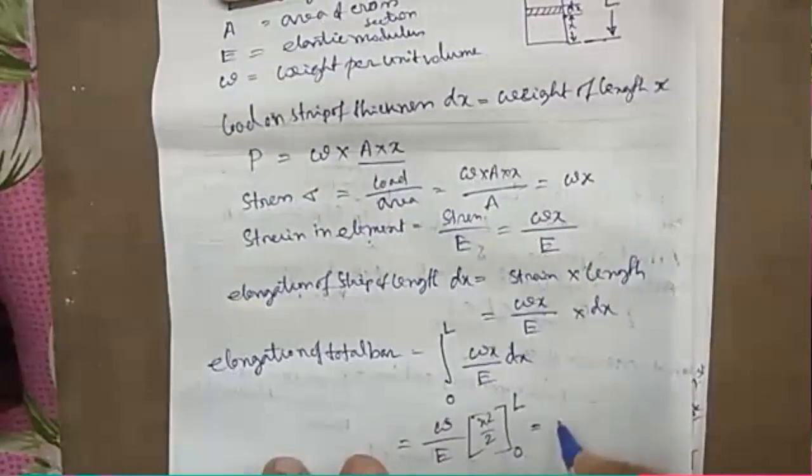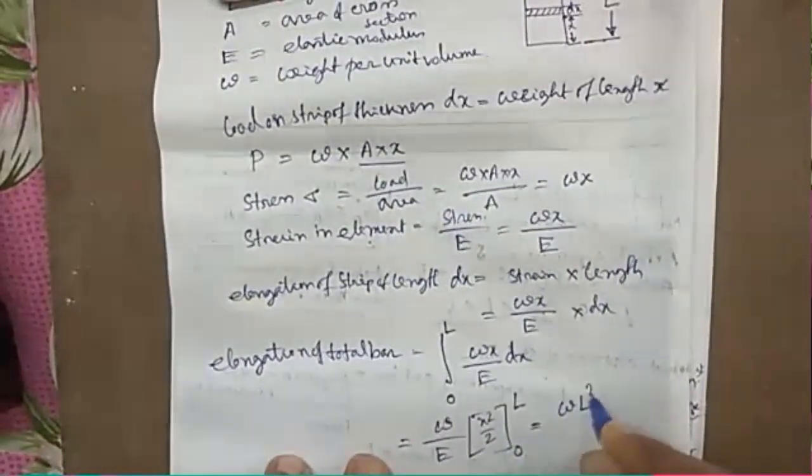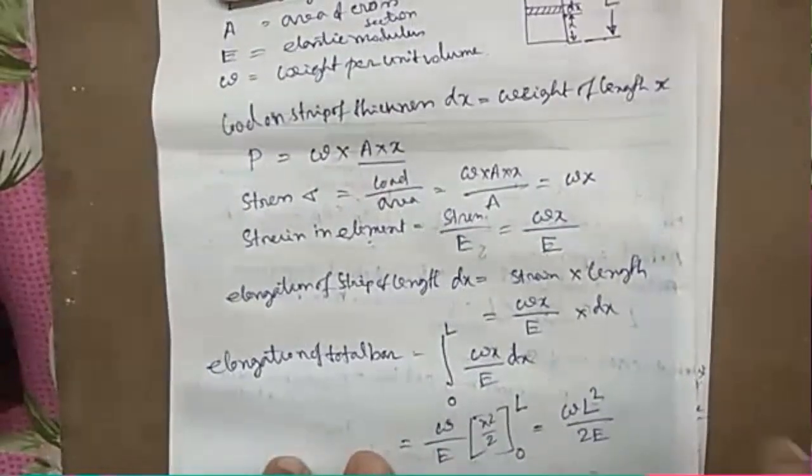So finally putting the value, we get wL square by 2E.